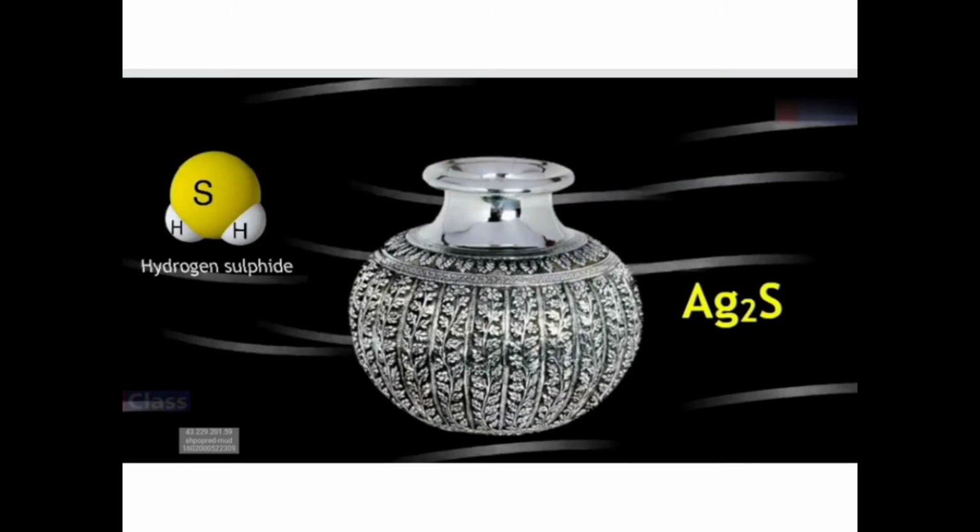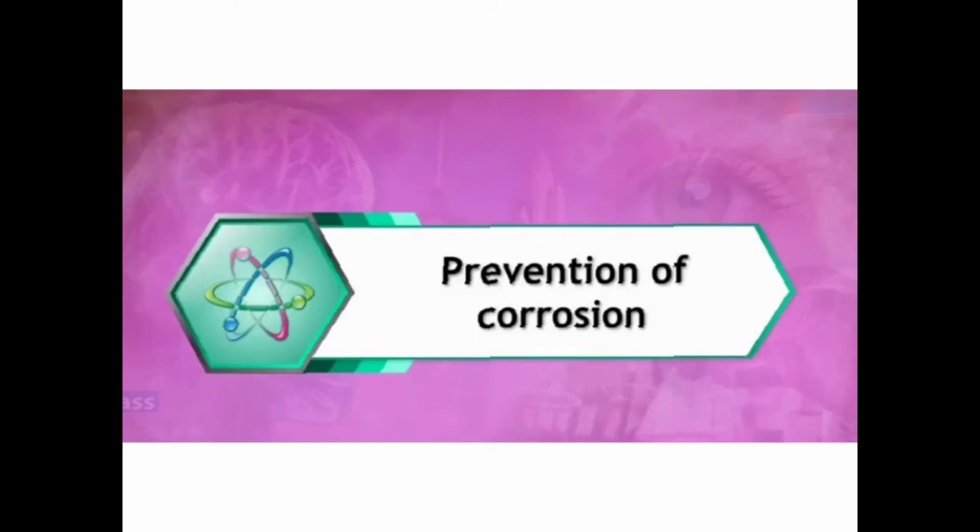Now it is not just the iron, even silver articles become blackish in color, and that is nothing but the silver sulfide which is formed over it, right? Then if such things happen, that will cause us financial loss also. You must have seen the Statue of Liberty, which was made 300 years ago. It became greenish in color. It was not that color. It had the copper color, but it became greenish. That means corrosion takes place there also.